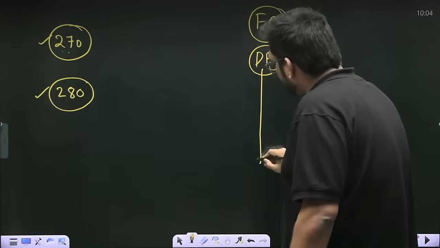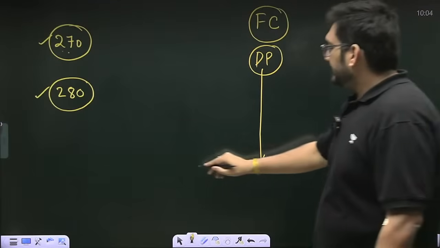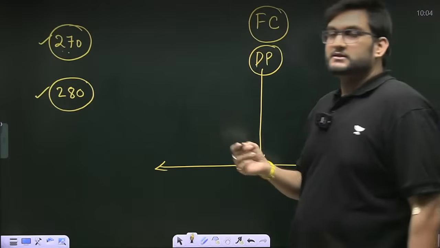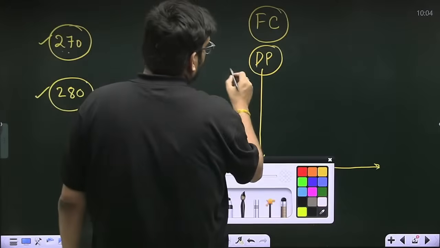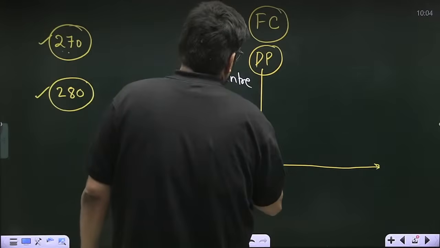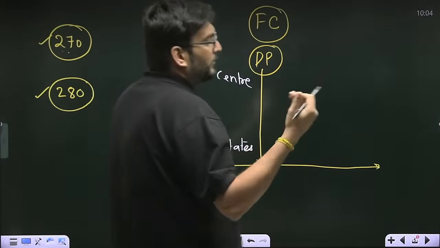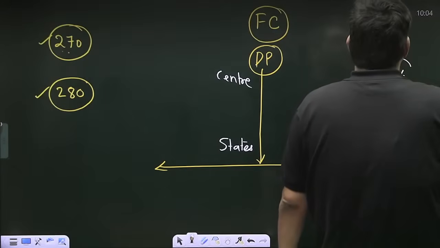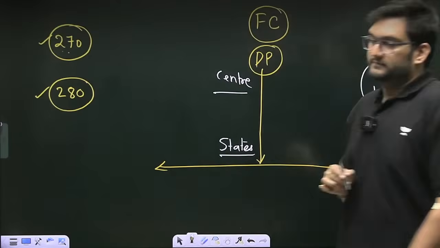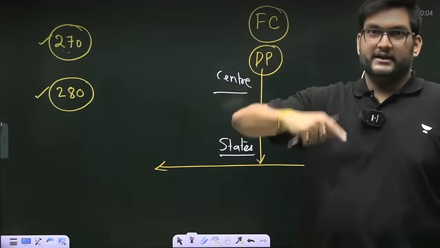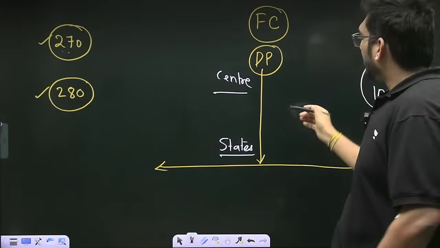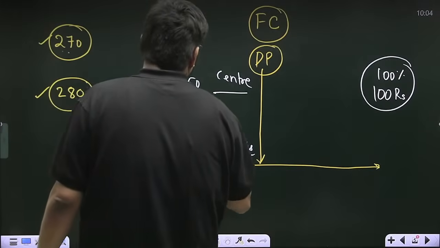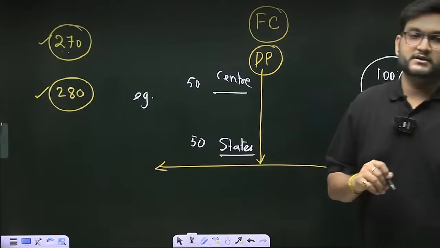One is called vertical devolution and the other one is called horizontal devolution. Vertical devolution means that it is the division of money between the center and the states. Meaning, how much out of 100 rupees or 100% will the center get and the states will get. This is called vertical devolution. Thereafter, for example, we decide that 50-50 will be the division, 50 rupees with the center, 50 rupees with the states.